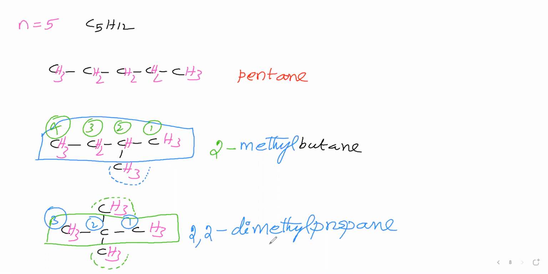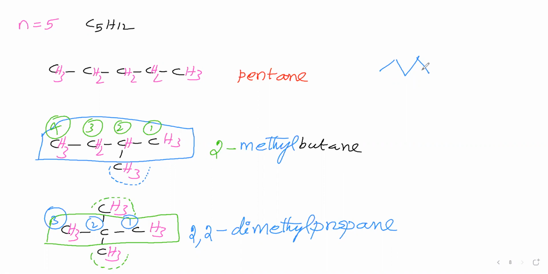Then how to write this compound in the bond notation? Here 5 carbon atoms are there. Therefore those 5 carbon atoms we will write like this. Now what is the meaning of this that we will see. Here at this corner one carbon is there. Then at this corner the second carbon, at this corner the third carbon, at this corner the fourth carbon, at this corner the fifth carbon.